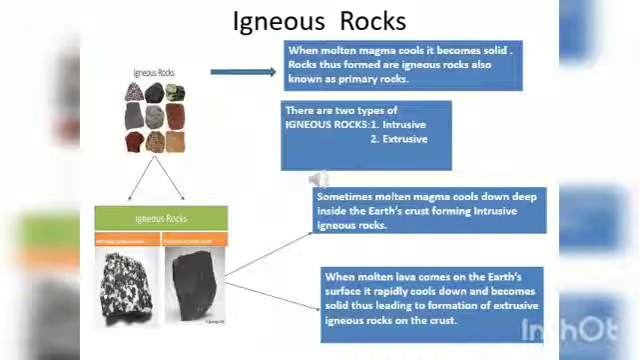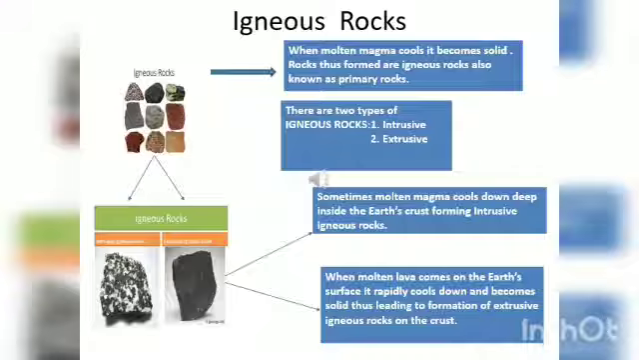It takes millions, billions of years to cool down and become solid. After that, the rocks which are formed are known as igneous rocks, and they are also known as primary rocks. Clear? Now, there are two types of igneous rocks.